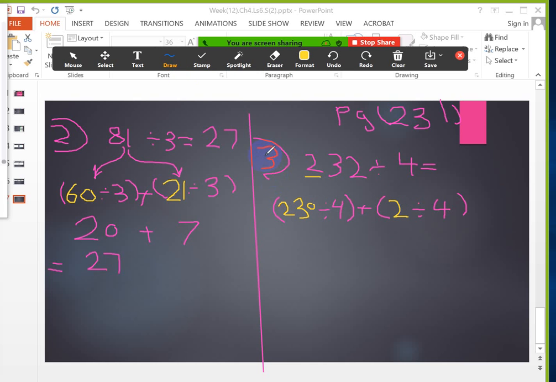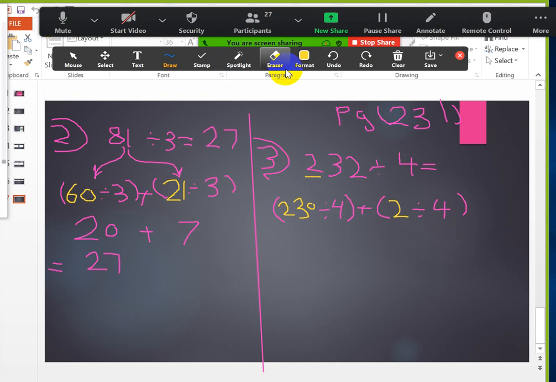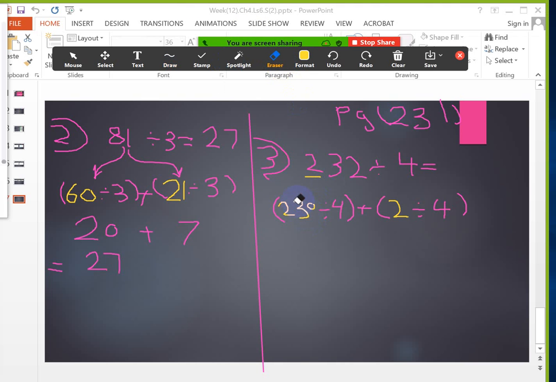23 divided by 4. Can I divide 23 by 4? Actually, I can't. So I can't take 230 and 2. Also 2, can I divide 2 by 4? No, I can't.